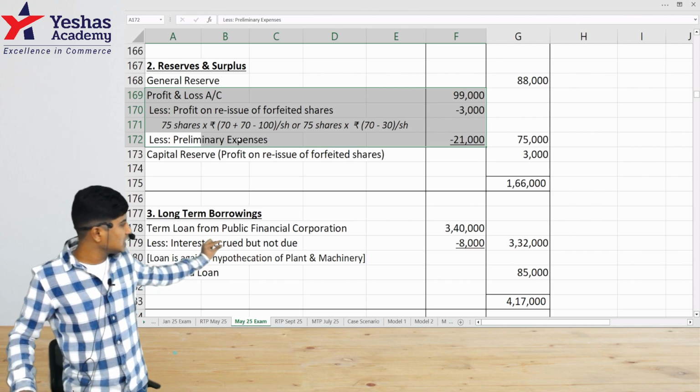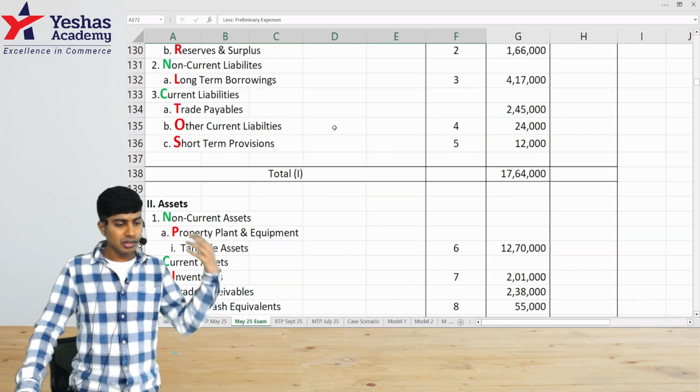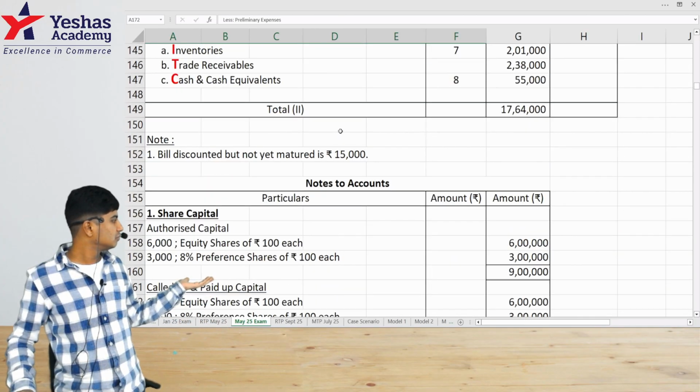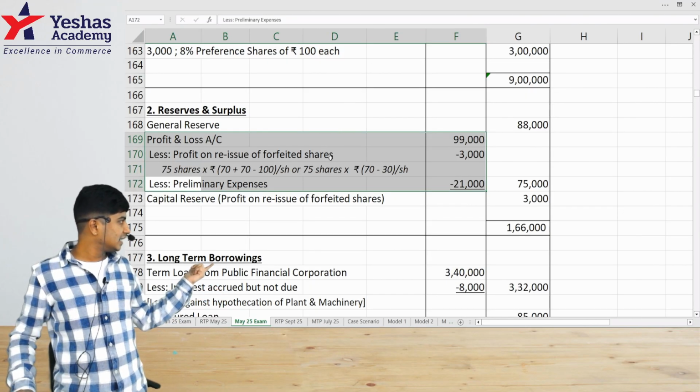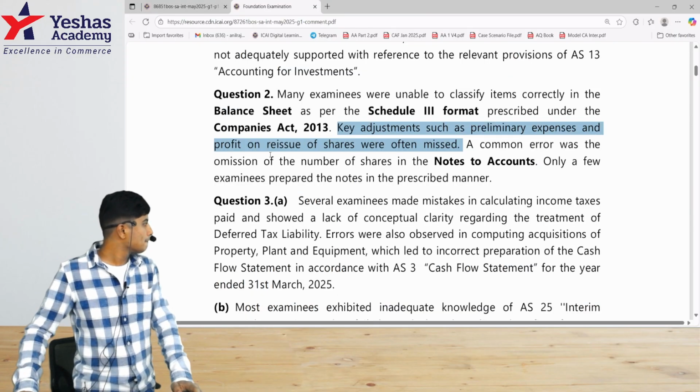If in case you would want to see this computation in detail, you can go watch question number 2A's detailed solution. The link is in the description, like I mentioned. Question 2, not 2A. That's the treatment. Many of them have got this part wrong, is what the evaluator is saying.